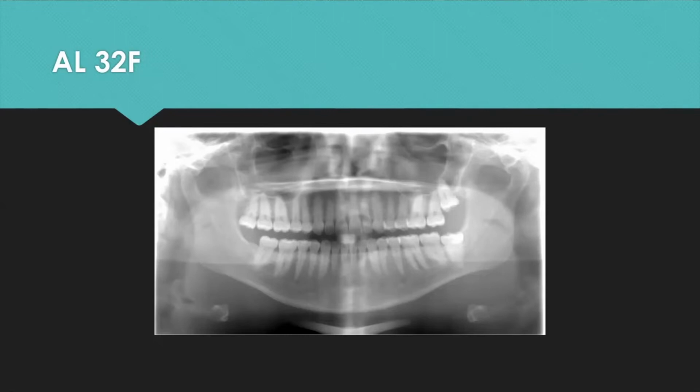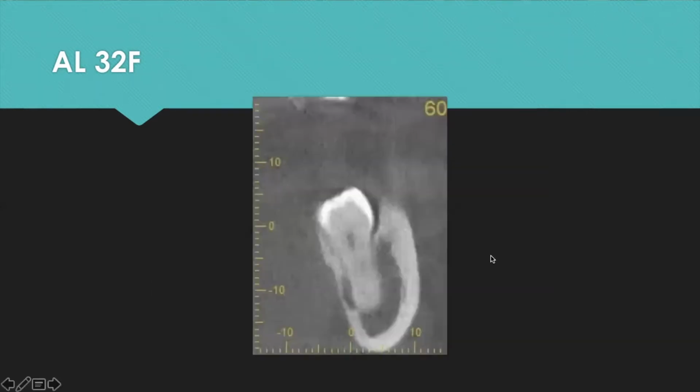In this case, we decided to take a cone beam CT to further evaluate the position of the nerve in relation to the tooth. As you can see on this axial section, the nerve is compressed against the lingual plate and is sandwiched almost between the lingual plate and the root of the second molar.